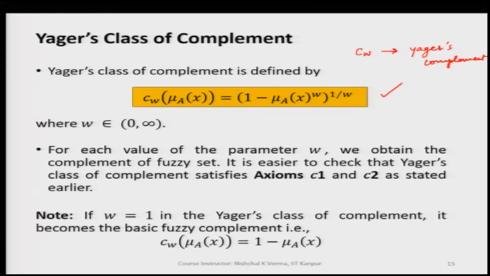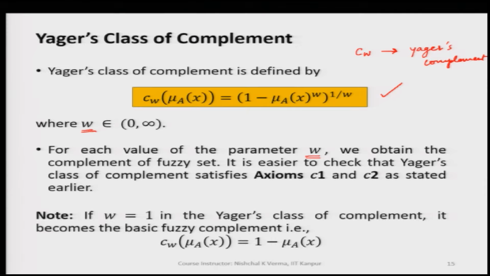Here the w values can be anywhere between 0 and infinity. For each value of the parameter w, we obtain a complement of the fuzzy set, and it is easy to check that Yager's class of complement satisfies the axioms C1 and C2 that we have just discussed.